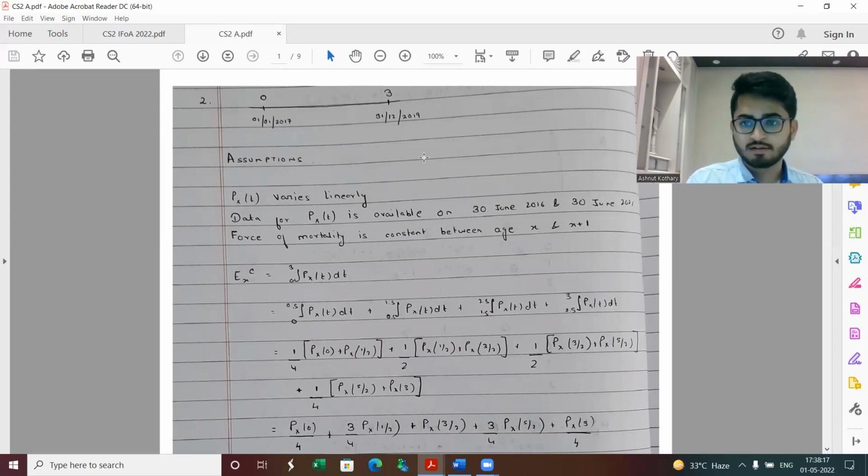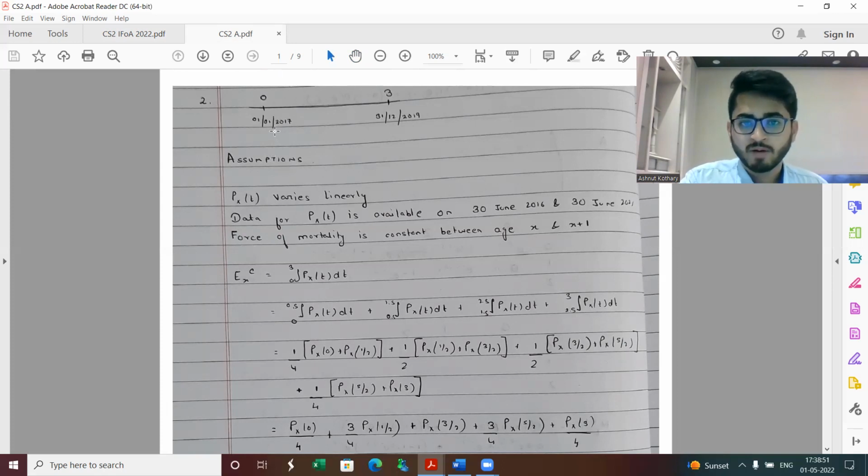Some of you could also assume that data for these are not available, and then accordingly would have worked on. So when data for these two dates are not available, we basically need to use a different set of dates. We'll see further when we need to calculate the value on 1st Jan 2017 and 1st Jan 2020. So two different sets of values would be used for interpolation or extrapolation. Force of mortality is assumed to be constant between each x and x plus 1. Again, this is a standard assumption which needs to be taken.